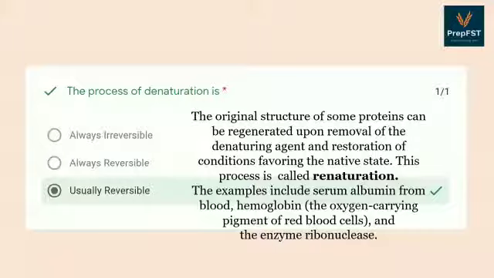There are certain examples that show renaturation, and these include serum albumin, blood hemoglobin, and the enzyme ribonuclease. Some of the examples that do not show renaturation, as renaturation is not always possible, can be egg proteins. Hence, denaturation can be usually reversible.